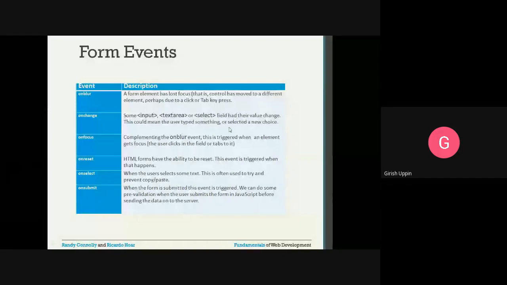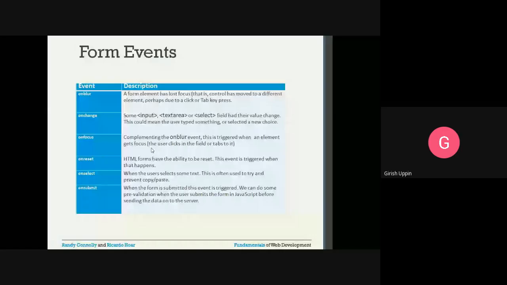Then on focus: as soon as the focus comes onto a particular element, either using a tab or a click, this event will get triggered. It complements the on blur event. It is triggered when an element gets focus, when the user clicks in the field or tabs to it. So whenever you enter any element, you get on focus. Whenever you leave any element, you get on blur. And you can leave an element either by clicking with the mouse, or by using the tab button.